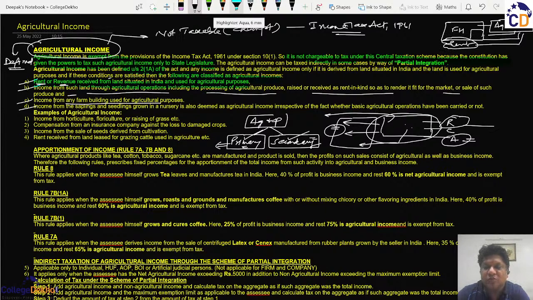So those people who are the owners of such farm building and they earn such kind of incomes whether in the form of rent or in the form of the part of the agricultural produce, and then they sell it, then such income from farm building, which has been used indirectly for agricultural purposes, will also be deemed as agricultural income and will not fall under the purview of taxation. ठीक है जी?